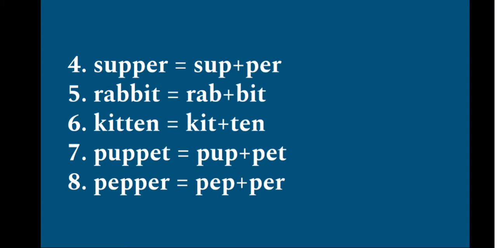Seventh one, puppet. Pup is the first syllable, pet is the second syllable. And the eighth one, pepper. Pep is the first syllable, per is the second syllable.